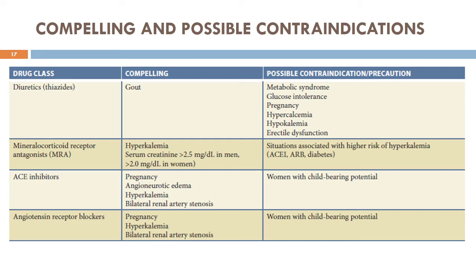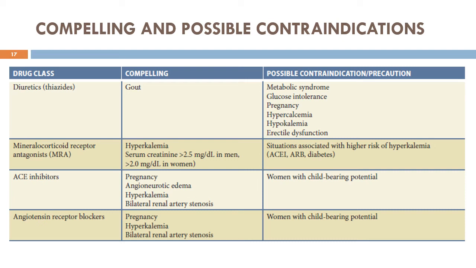The mineralocorticoid receptor antagonists primarily are potassium sparing drugs. Therefore, patients with hyperkalemia or advanced renal disease are not to be given drugs like spironolactone. Also, other drugs which can cause hyperkalemia like ACE inhibitors, ARBs, and diabetic patients, these drugs are to be avoided in such patients.